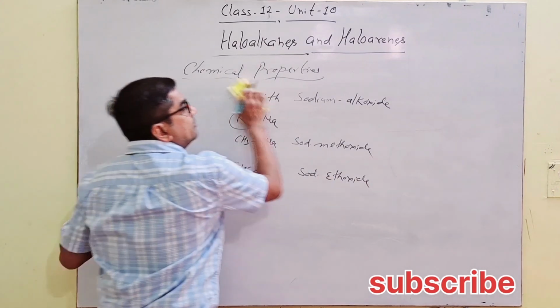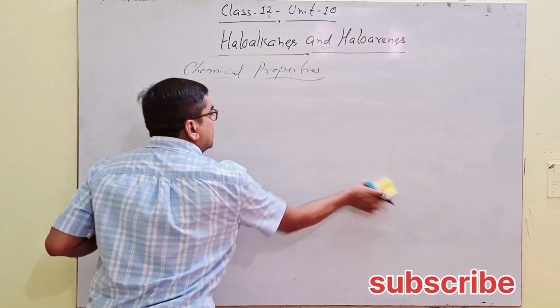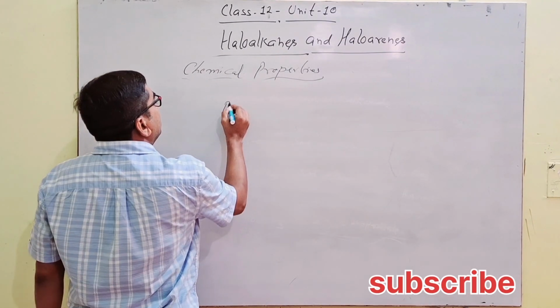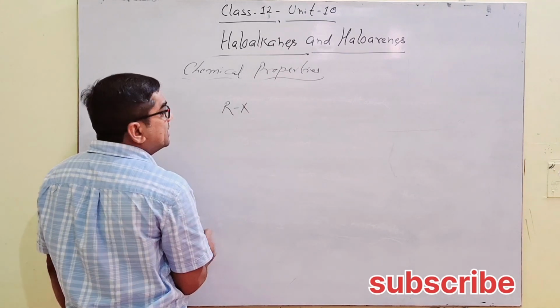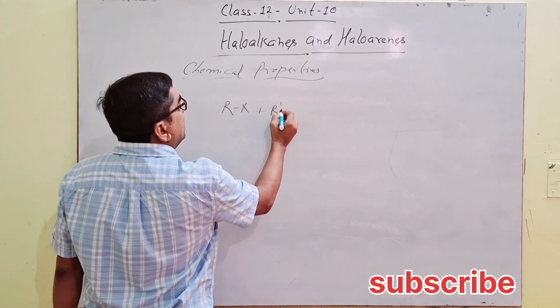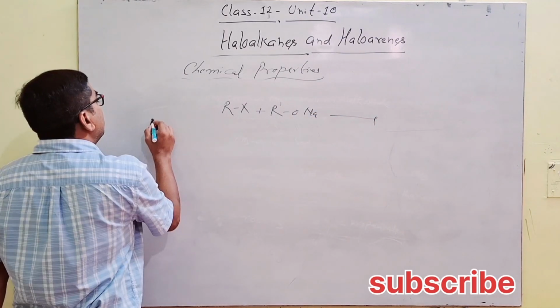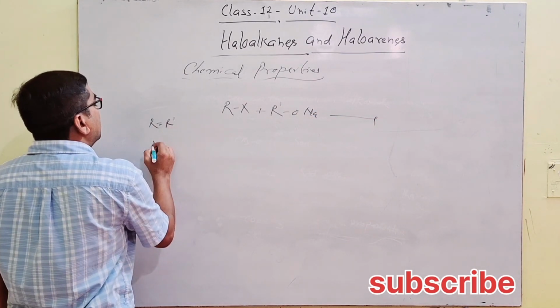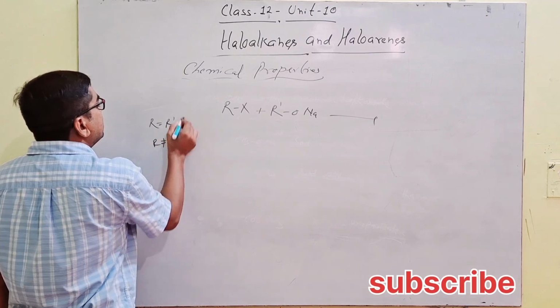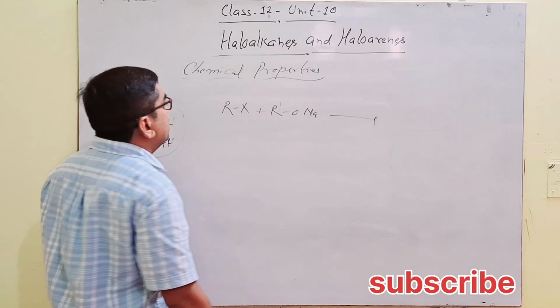Now reacts with alkyl halides. So what product is formed? Here RX, this is alkyl halide, reacts with R dash ONa. Both the R and R dash may be identical or may be unidentical, as in the case of carboxylic salts.